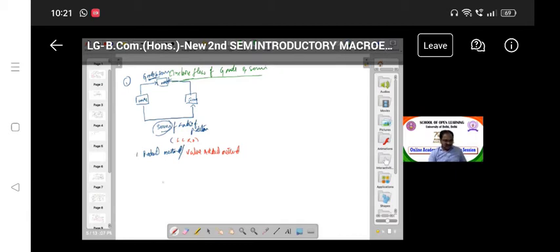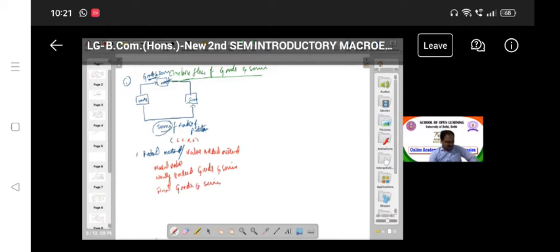So how can you measure it? The product approach is measured as follows; I will discuss it in detail. The product approach defines the nation's gross domestic product as the market value of all final goods and services produced during an accounting year. So in this equation, what are the main points we have highlighted? One is market value. Another is newly produced goods and services, and another point is final goods and services.